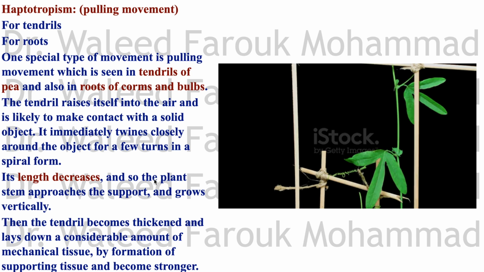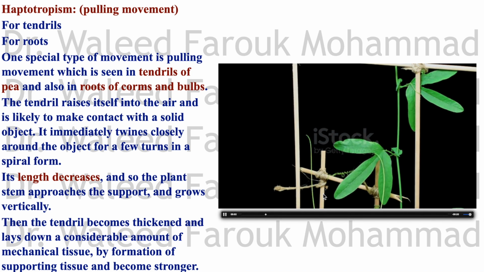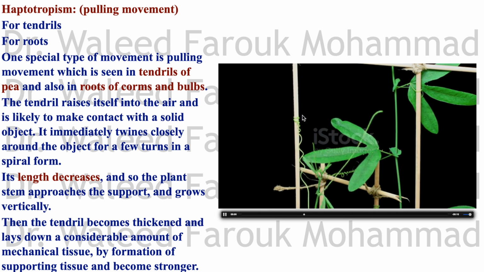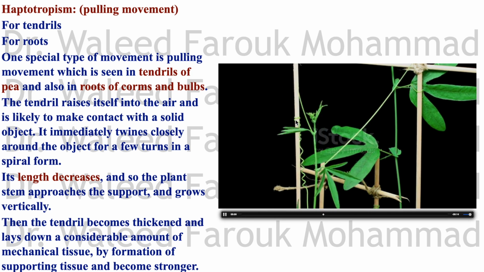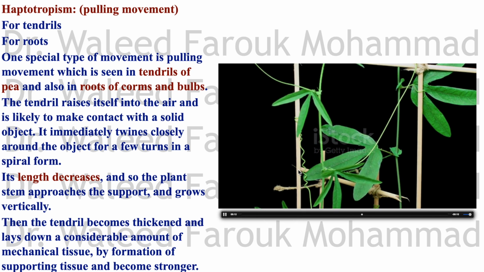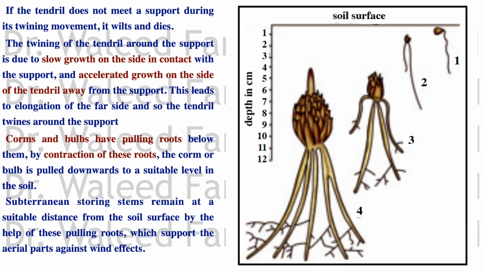The pulling movement seen in the tendrils of peas. See, peas grow tendrils. Once the tendrils touch a support, they twirl around this support and get shortened to pull the plant up. Did you see that? Let's watch it again.